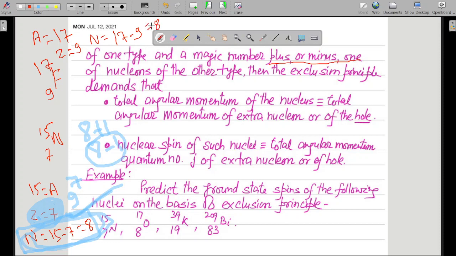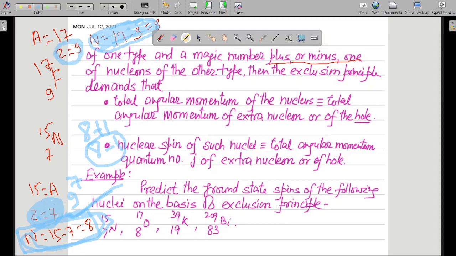So magic number of nucleons, that is, magic number of neutrons in this case, is 8, magic number of nucleons of one type. And magic number plus or minus 1 nucleons of the other type.